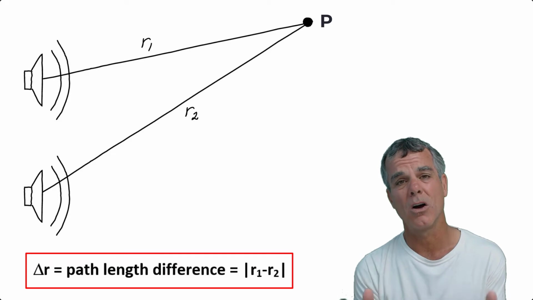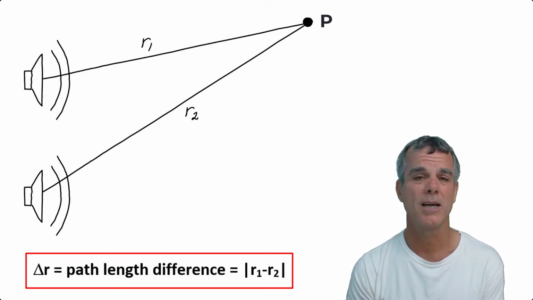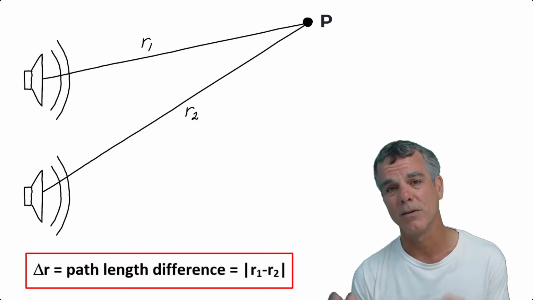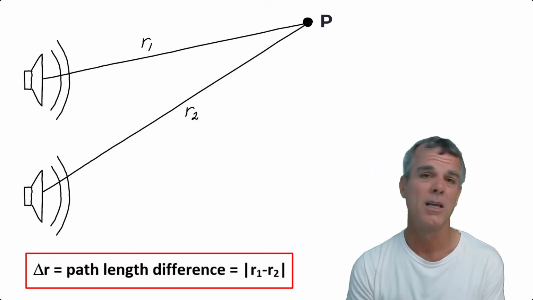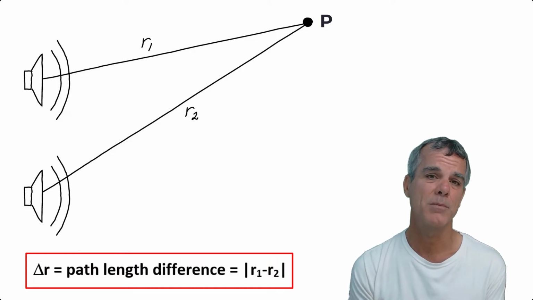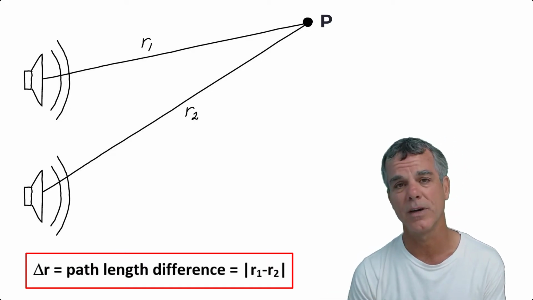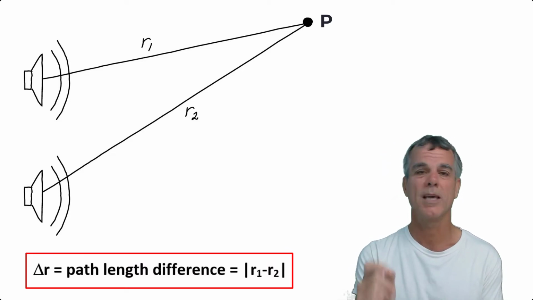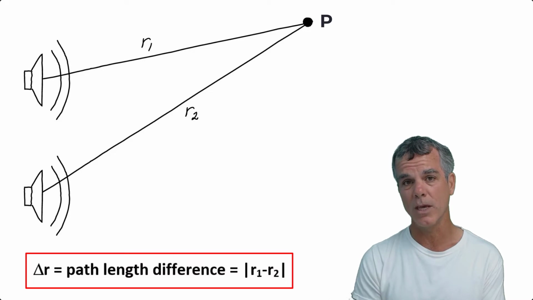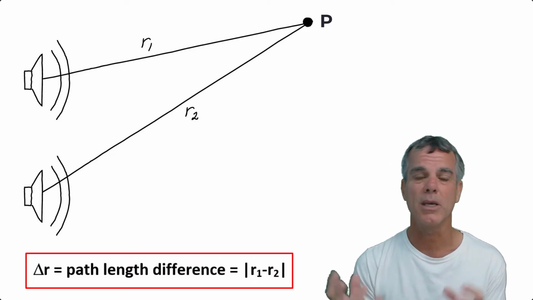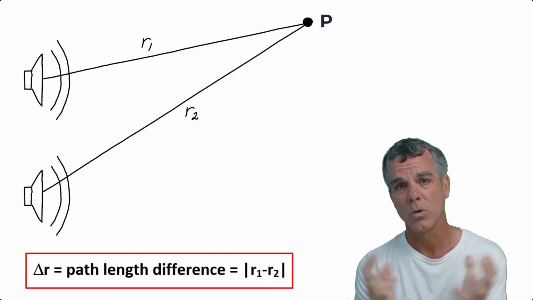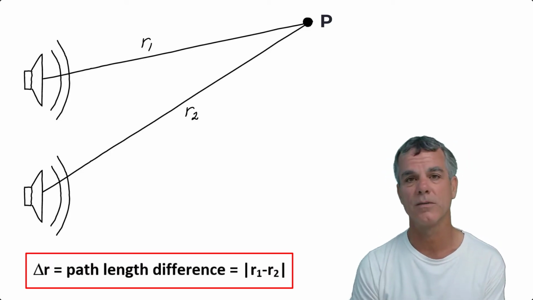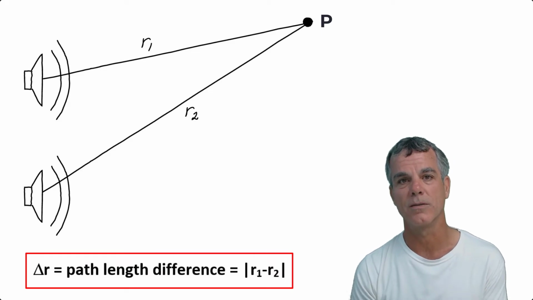So let's say R1, waves from the top speaker had to travel 4 meters in reaching point P. Waves from the bottom speaker had to travel 5 meters in reaching point P. My path length difference would just be the absolute value of 4 meters minus 5 meters, or 1 meter. And what we're going to see is, depending upon what that path length difference is compared to the wavelength, the end result can either be constructive interference or destructive interference. Or more specifically, we're going to look at fully constructive interference versus fully destructive interference.